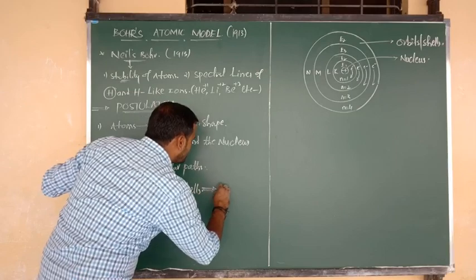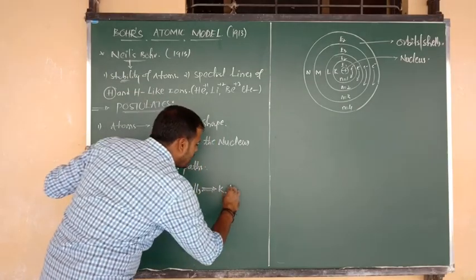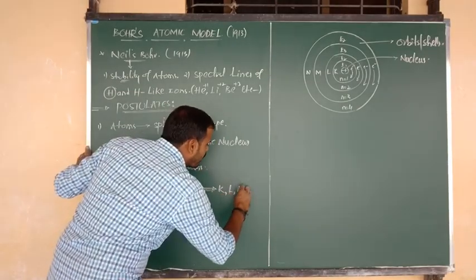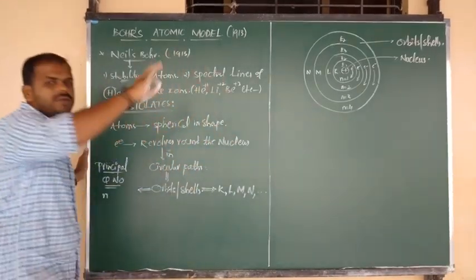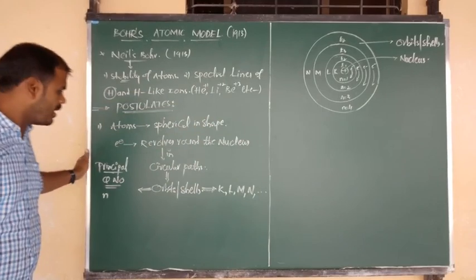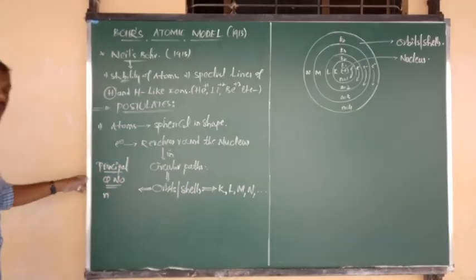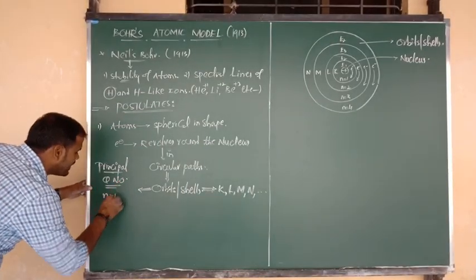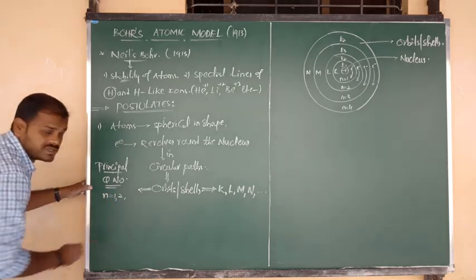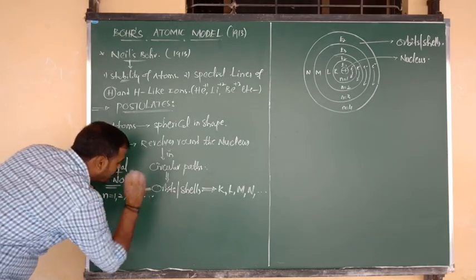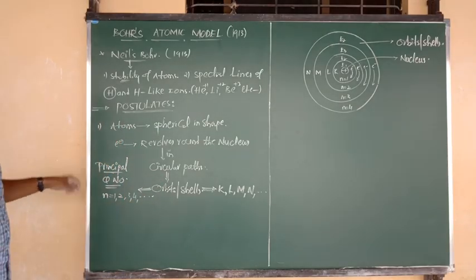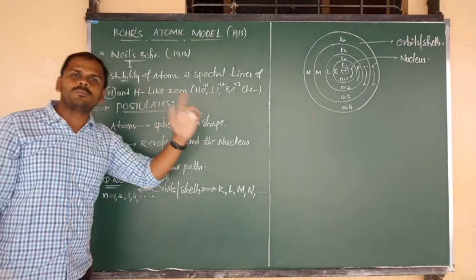The letters are nothing but the first orbit K shell, second orbit L shell, third orbit M shell, fourth orbit N shell, fifth orbit O shell, like that we can denote. And orbits are denoted by which number? Principal quantum number. Suppose n equal to 1, first orbit; n equal to 2, second orbit; n equal to 3, third orbit; n equal to 4, fourth orbit, like that number of orbits we can consider. This is our first postulate of the Bohr atomic model.